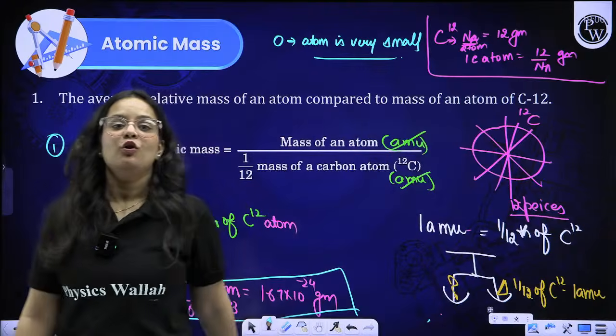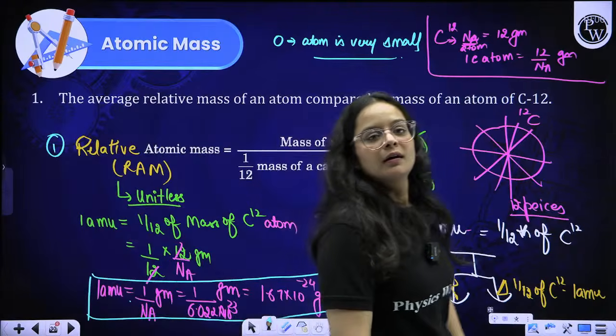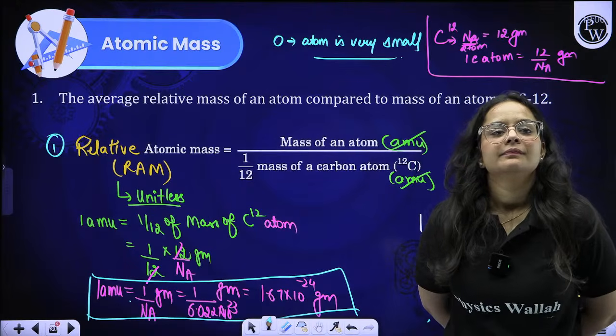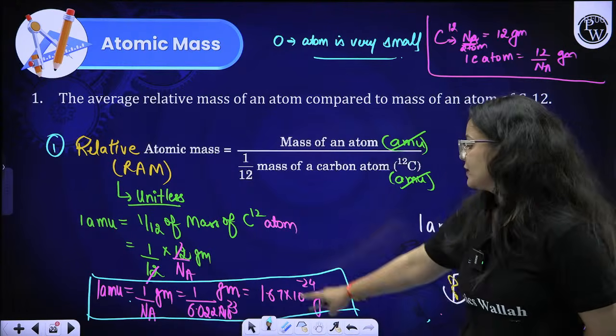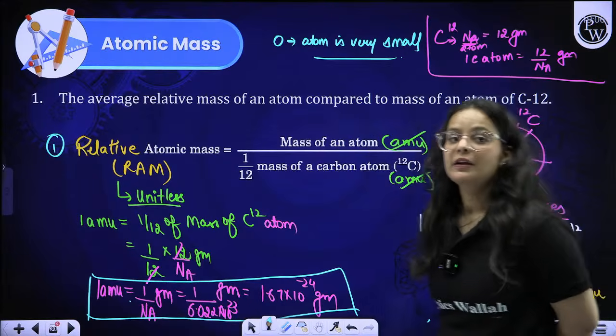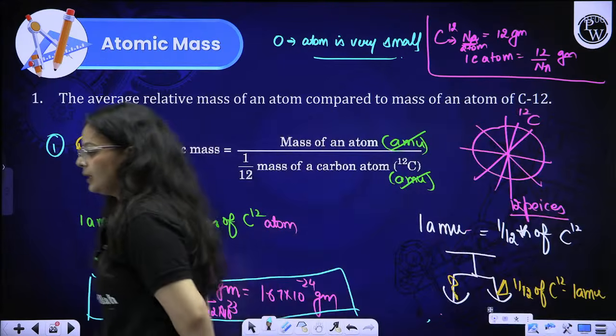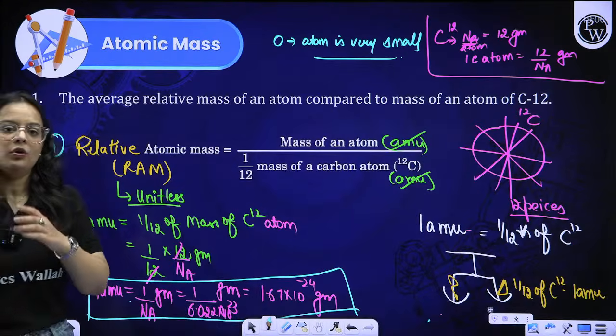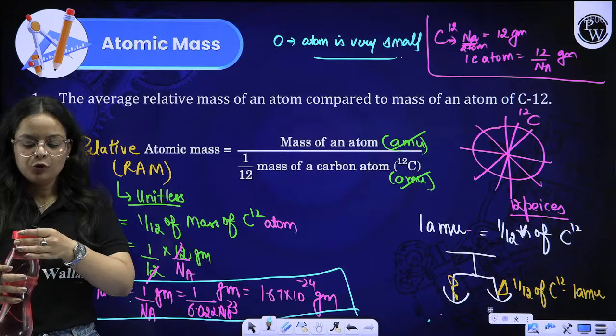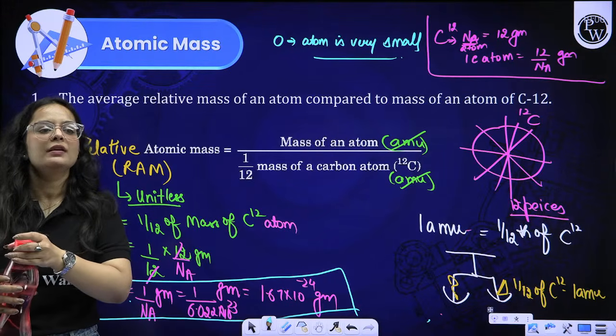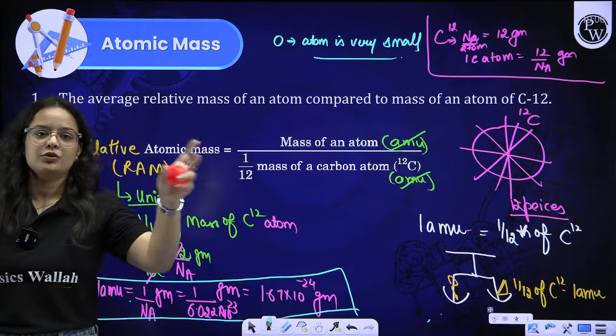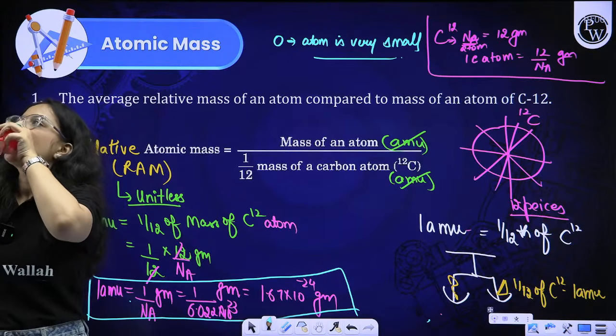Is it clear to you all, beta? And Avogadro number is 6.022 into 10 raised to the 23. We'll discuss the Avogadro number in more detail in the upcoming portion. Just note it down and let me know in the comment section if you are having any problem in any portion so far. I'm there to help you all out.